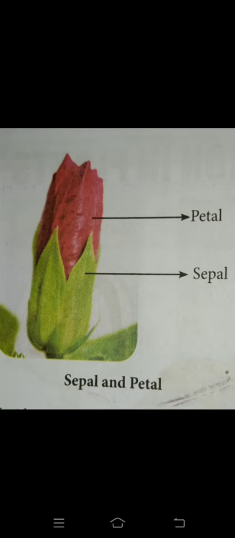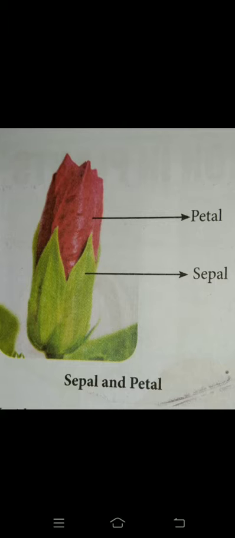Calyx, corolla, androecium, gynoecium. The reason I say this order is that they are arranged in this order: sepal, petal, stamen, pistil. Sepal, petal, stamen, pistil. But you want to know both names. Okay, next one.